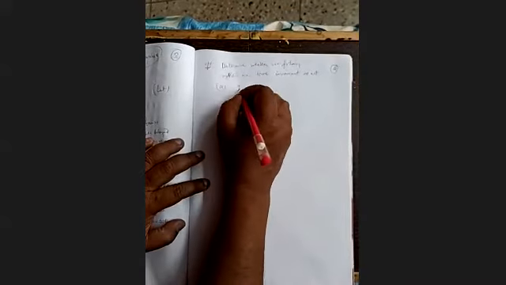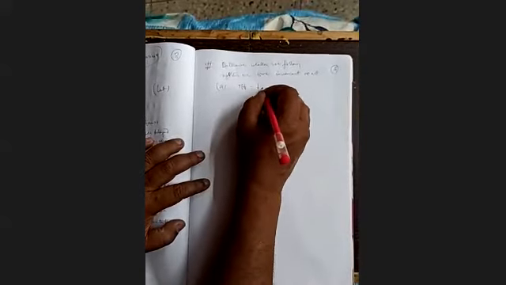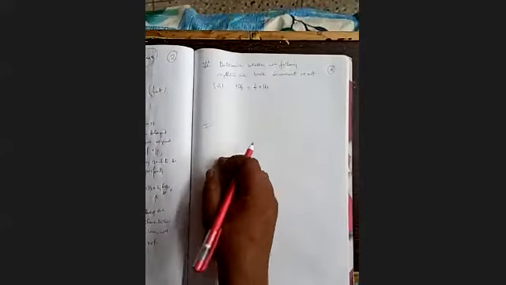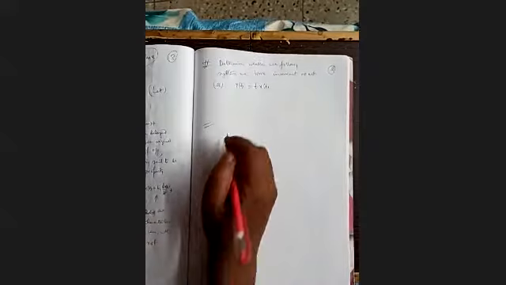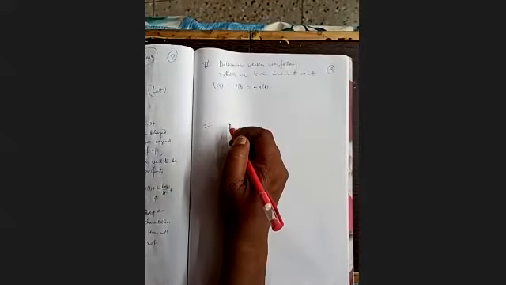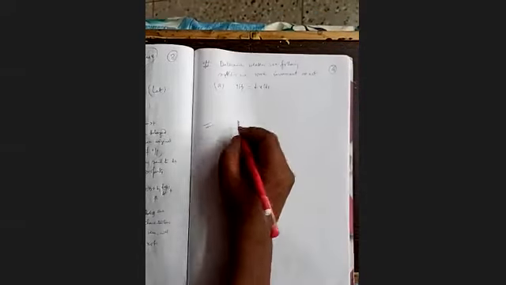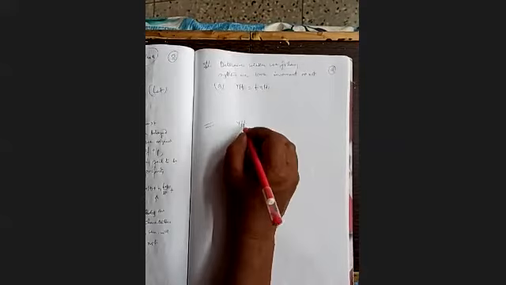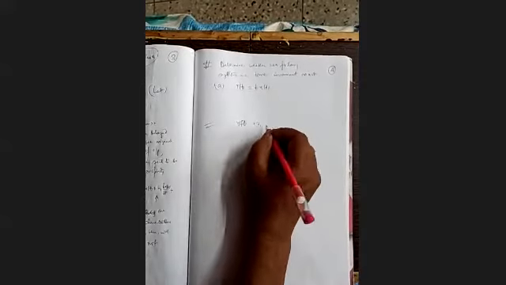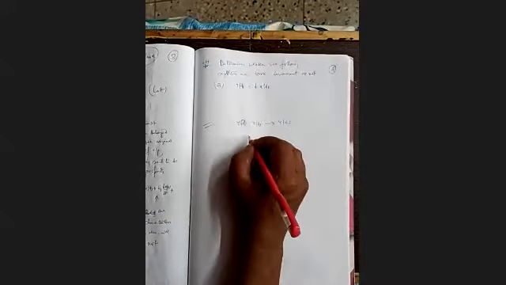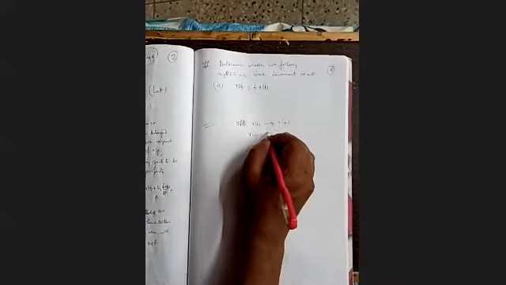A, y(t) equal to t into x(t). First, we apply x(t) and get y(t). Therefore, the equation is y(t) equal to t into x(t).